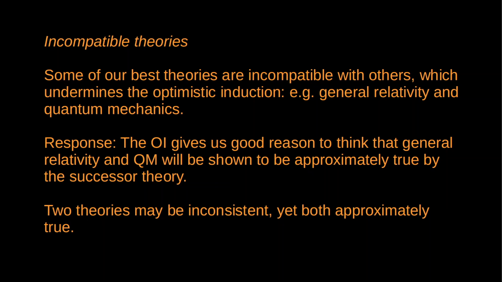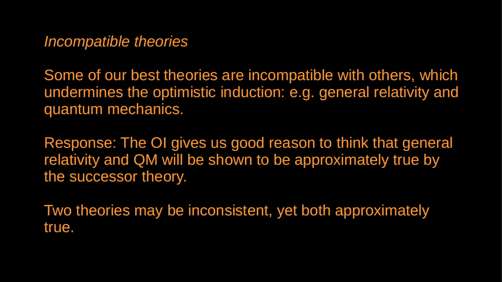What might Park say about this? Well, Park does note this problem. One thing he says is that the optimistic induction gives us good reason to think that general relativity and quantum mechanics will be revealed to be approximately true by the successor theory.